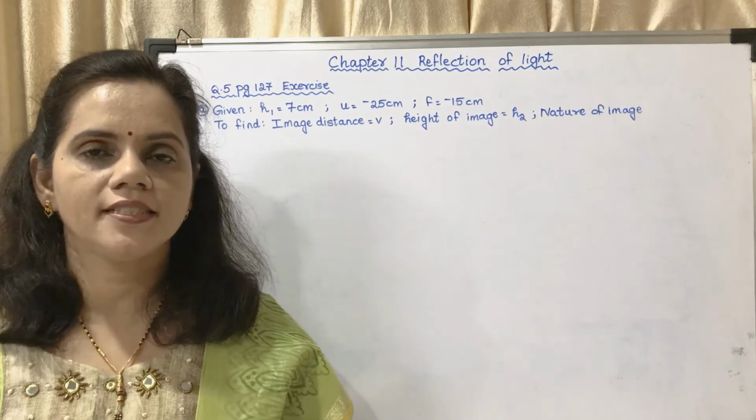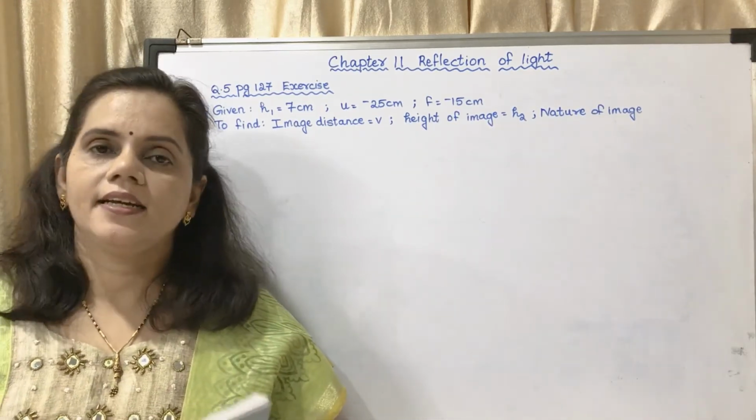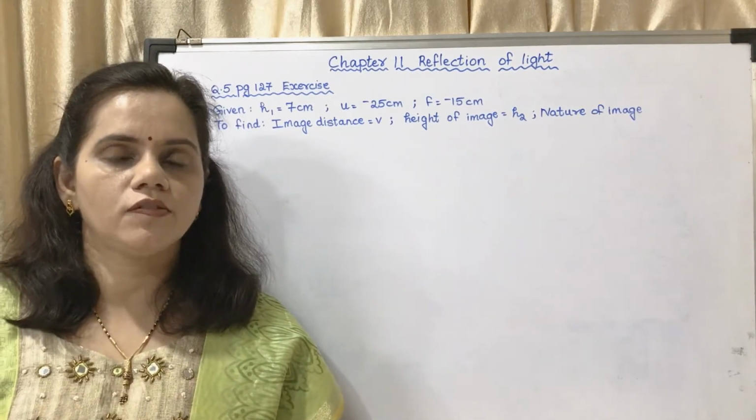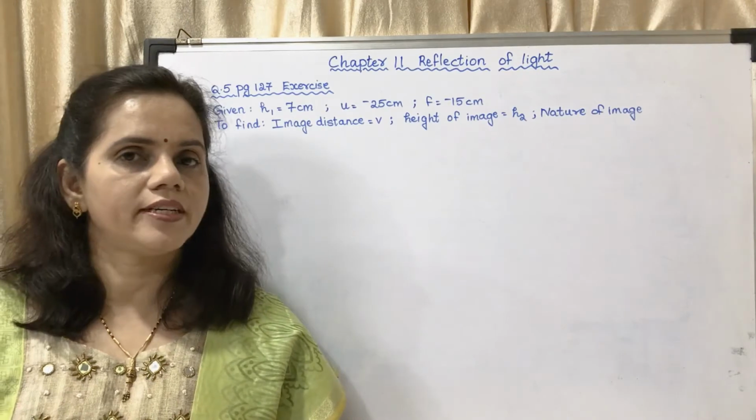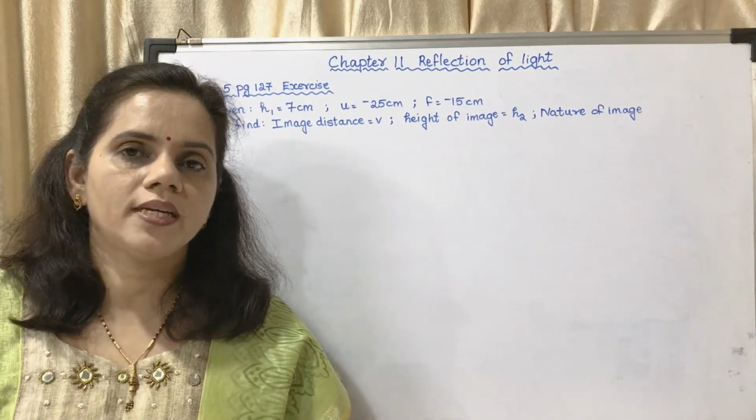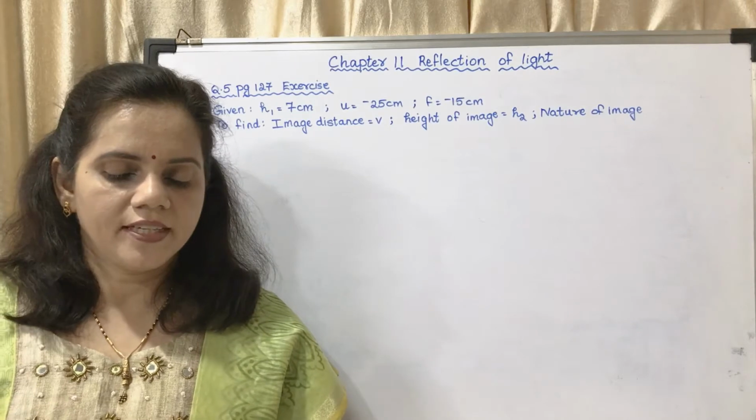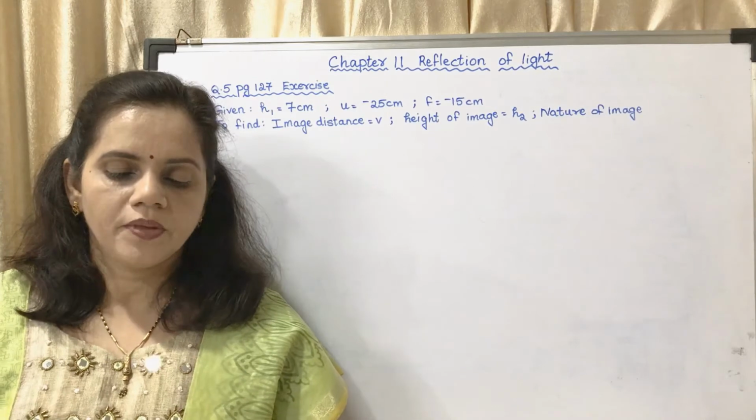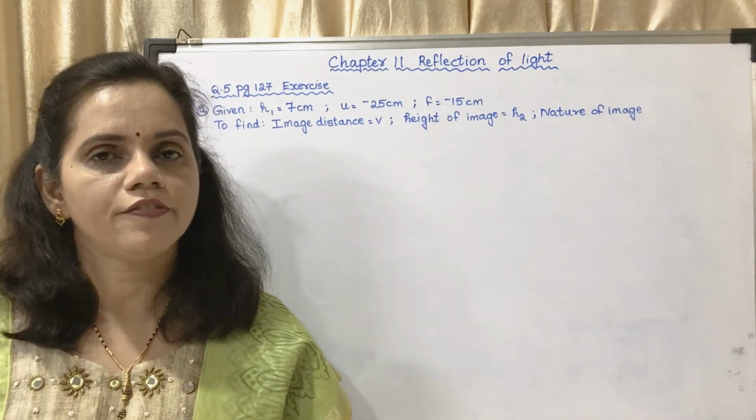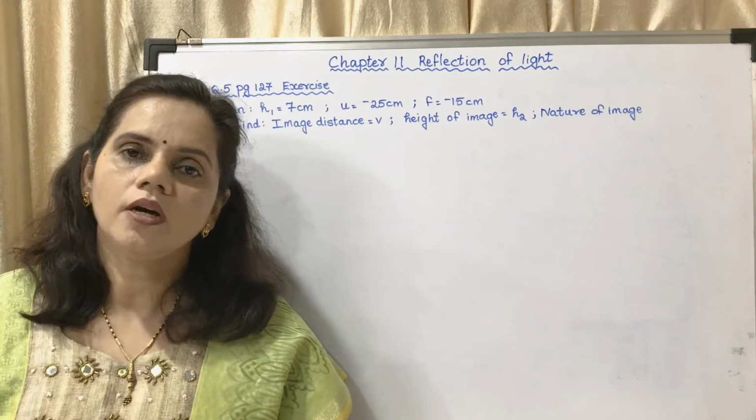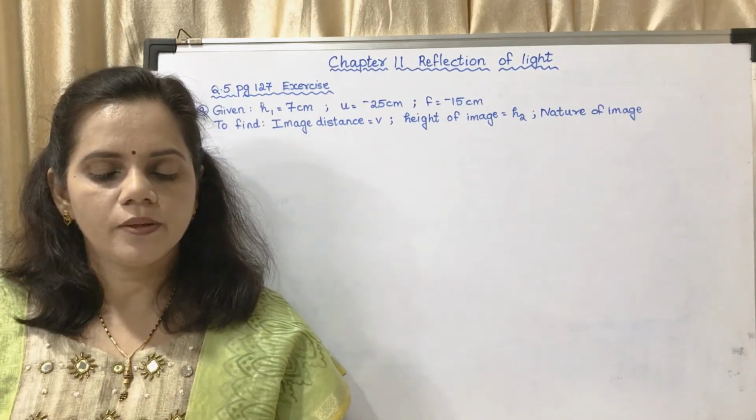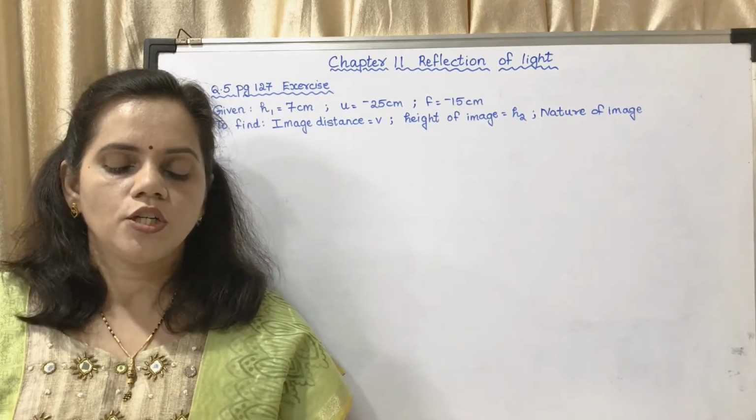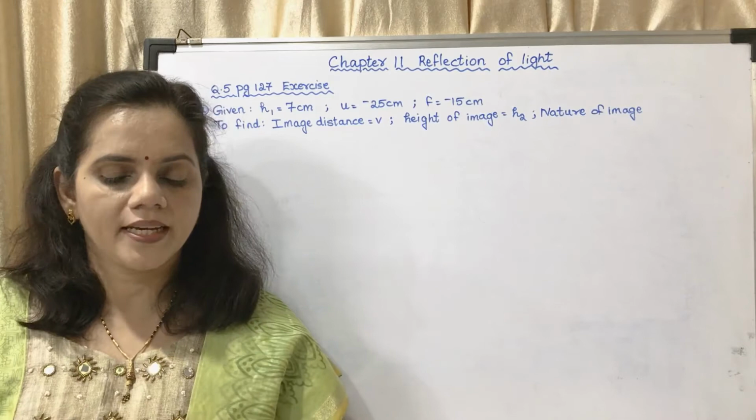The solved example on page number 126. It is a question which is very frequently asked. Rajashri wants to get an inverted image of height 5 centimeter, so h2 is negative, of an object kept at a distance of 30 centimeter from a concave mirror. That means u is equal to minus 30. The focal length of the mirror is 10 centimeter. In the question they have given it is a concave mirror, so it is taken as negative, that is minus 10.